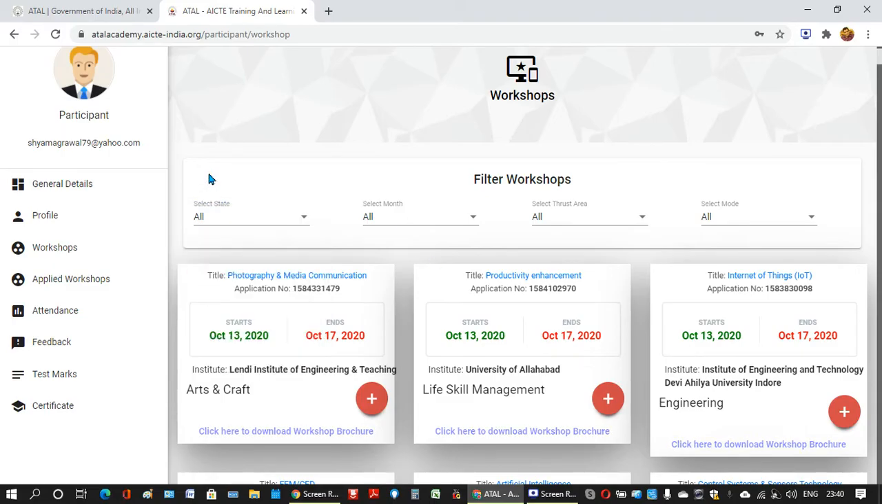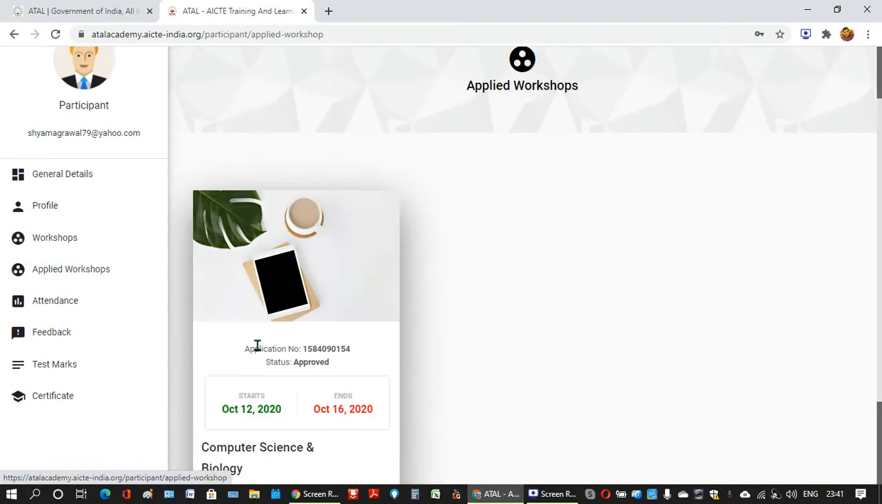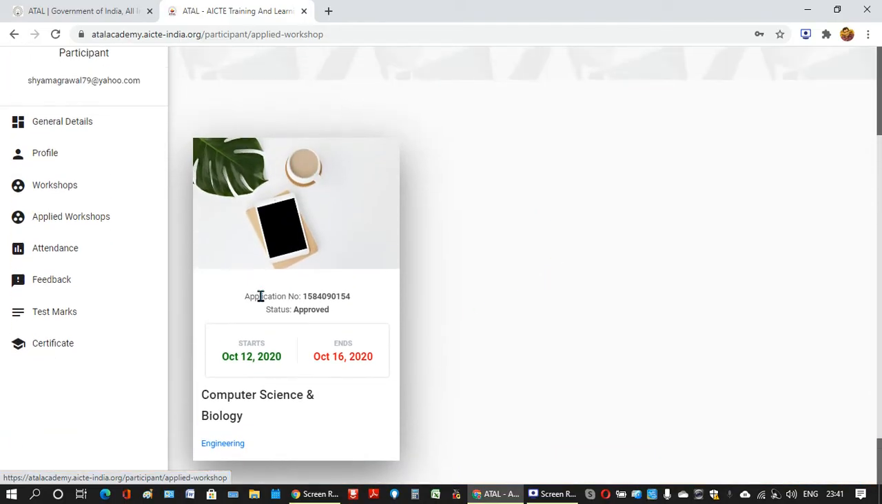Suppose you have joined my workshop, or some other workshops also, then here you can see applied workshops. These are for new applications if you want to apply. Applied workshops, like I have applied to my own workshop. So in your portal login, you can see applied workshops, and then here you see what is the status.